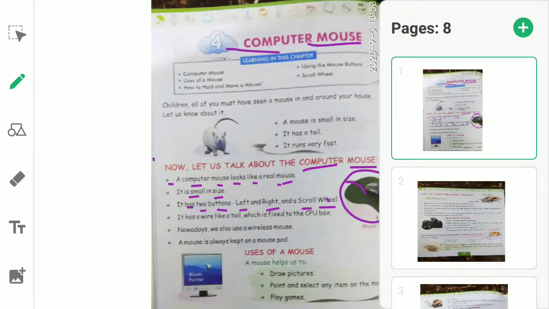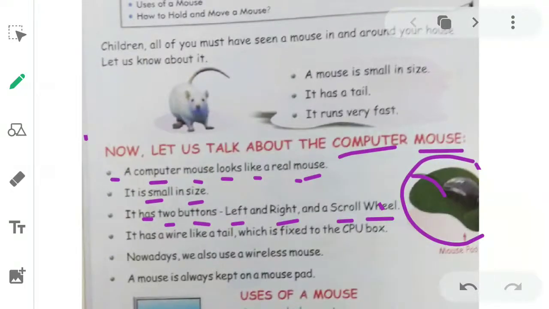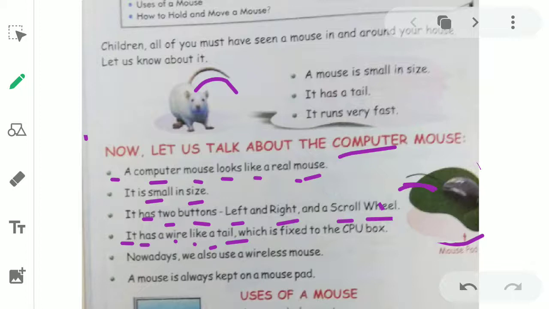Now let us move further. It has a wire like a tail. The mouse has a wire, as you can see in the picture. This is the wire, and it is like a tail. If you see the tail of the mouse, this mouse which is an animal, and the tail of this mouse, they both seem the same. They are both the same in shape. So it has a wire like a tail.